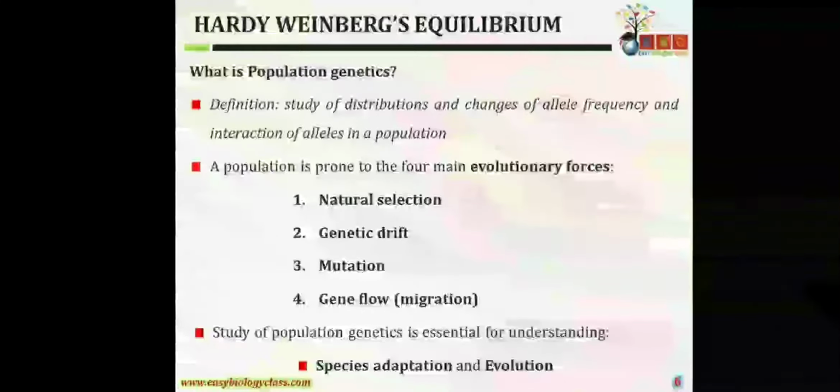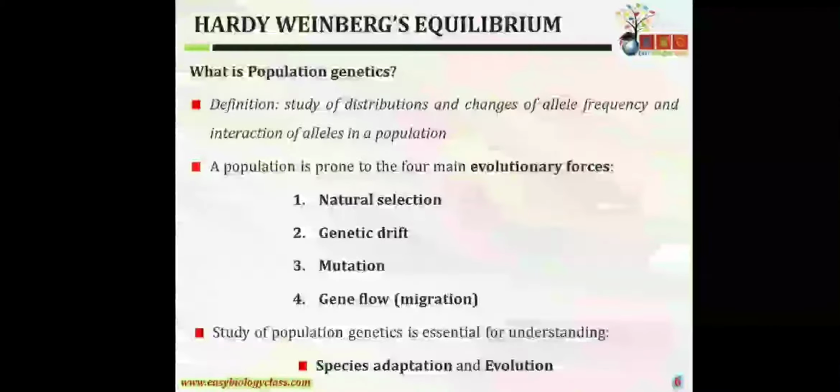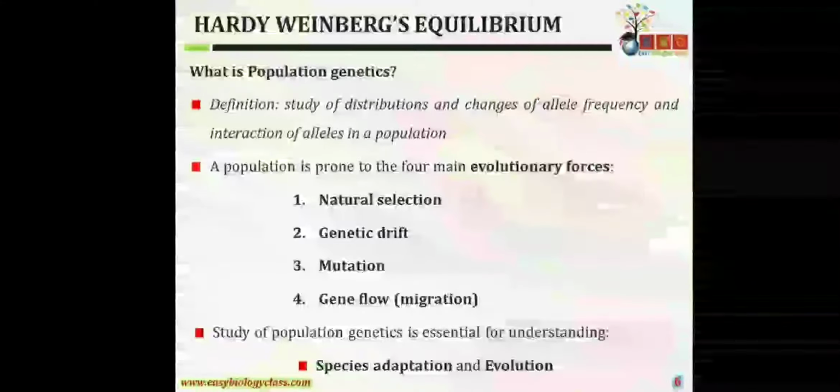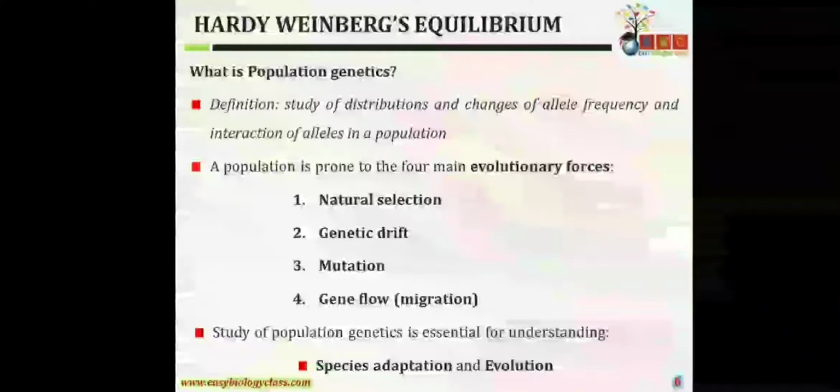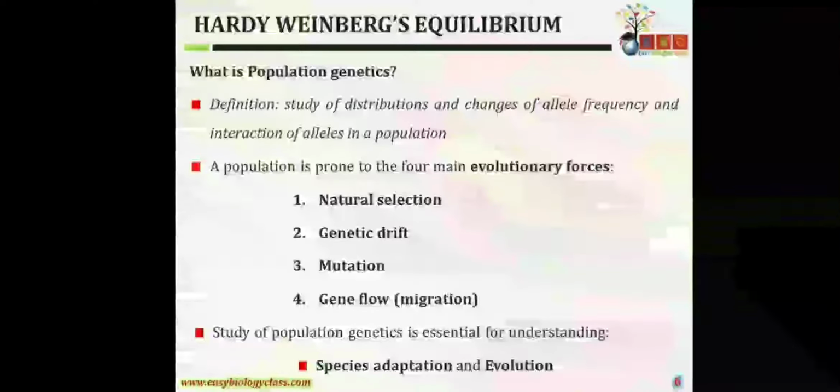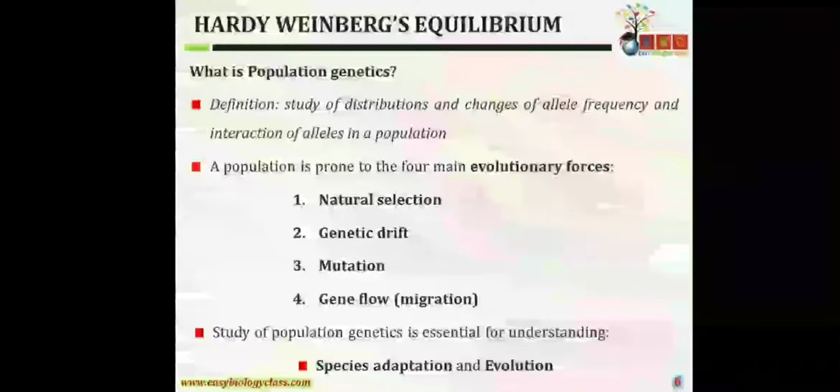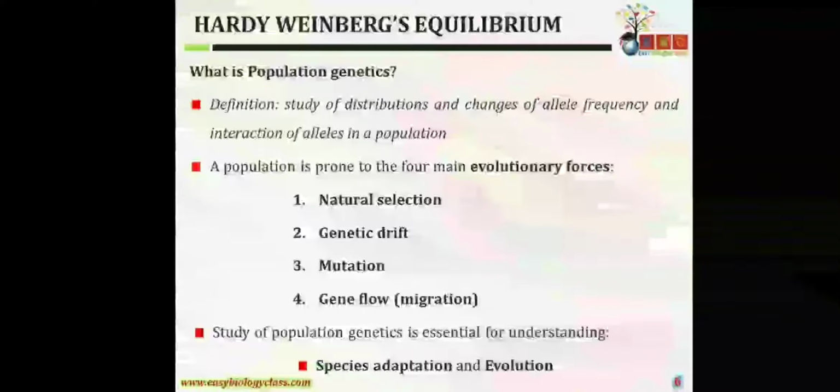First is natural selection, and we are very much aware of this term, where nature is selecting a particular genetic constitution. You have learned about natural selection examples in your class 12th evolution chapter. We'll talk about genetic drift in the next slide.